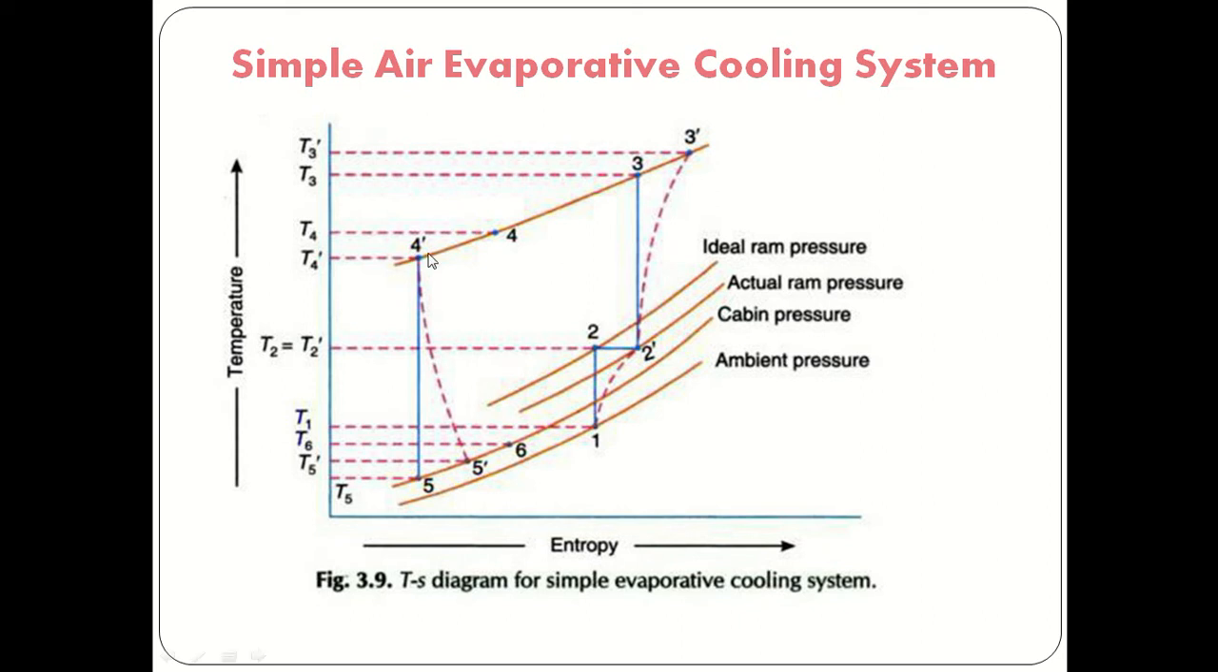And after 4 dash there is expansion of air. 4 dash to 5 is isentropic expansion, and 4 dash to 5 dash is the actual expansion process, and that air we are supplying to the cabin, and point 6 is the cabin temperature. Okay, so this is about the simple air evaporative cooling system.